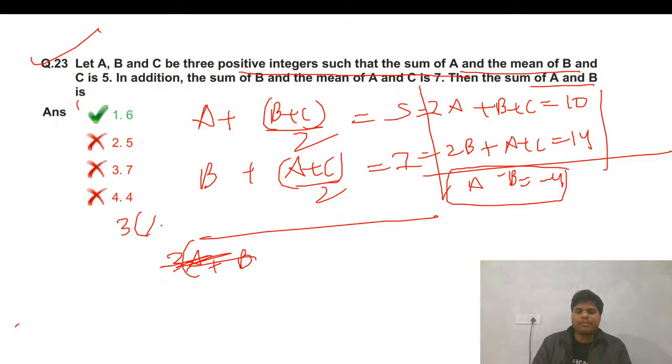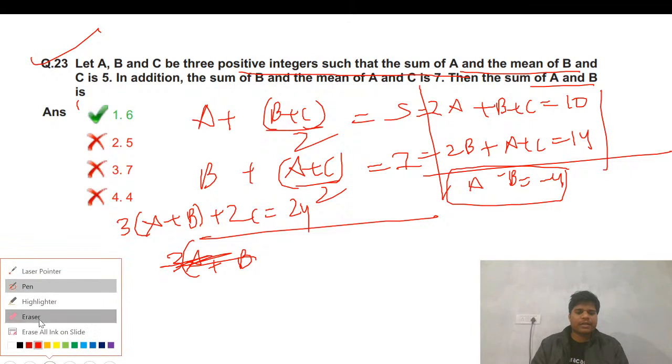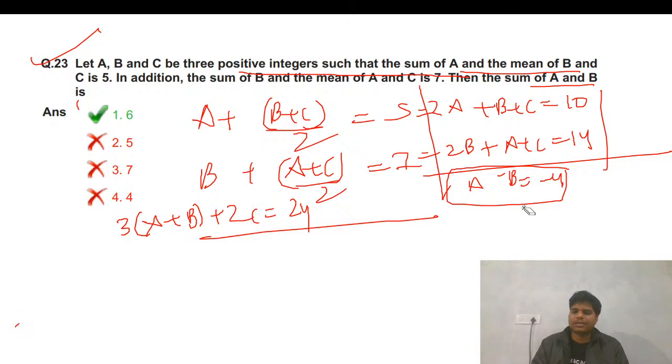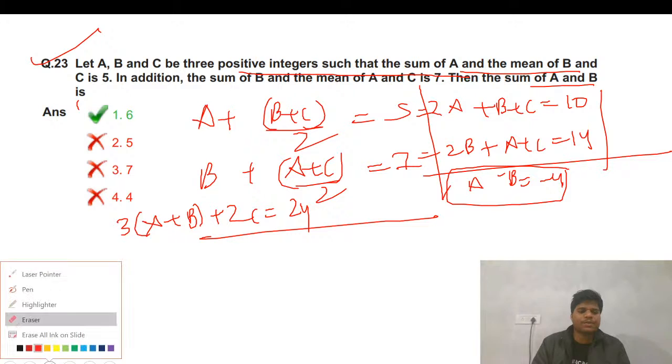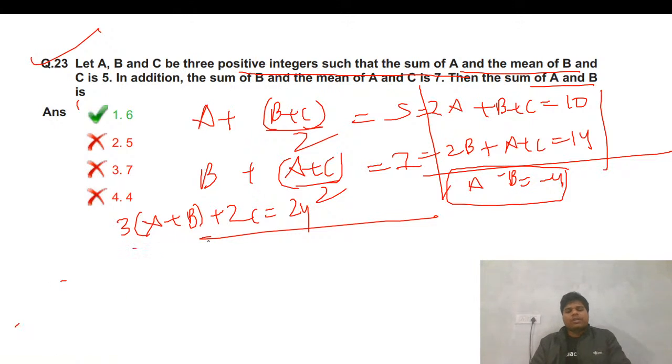So that means 3A plus 3B plus 2C equals how much? That is 24. So I think now we can just check here with hit and trial. I don't think we need A minus B. We have options also, we can verify. So let's see if any condition is there. The 3 positive integers, this is the condition, just this condition is there.